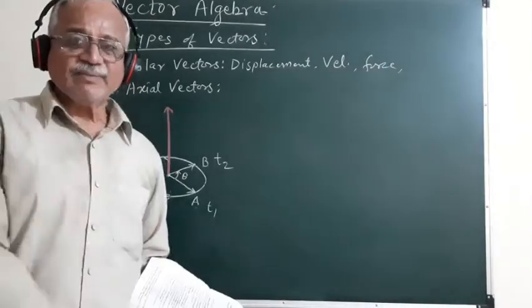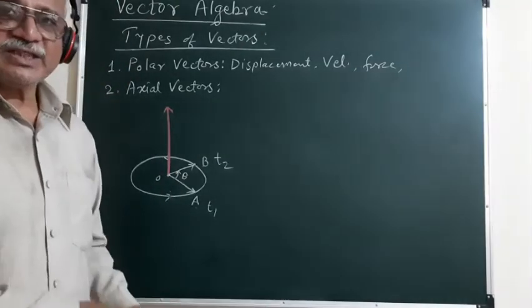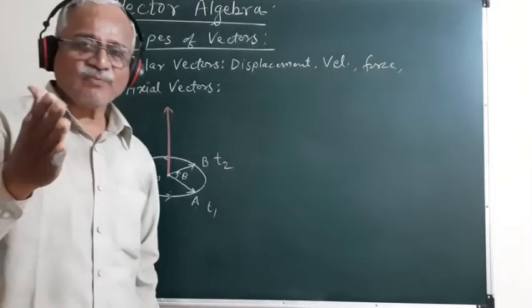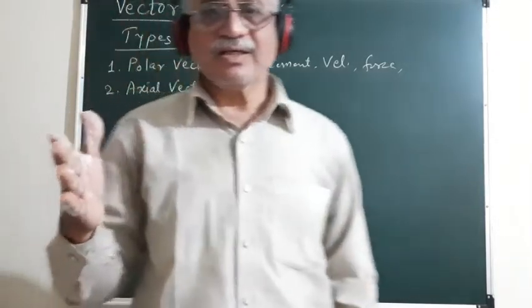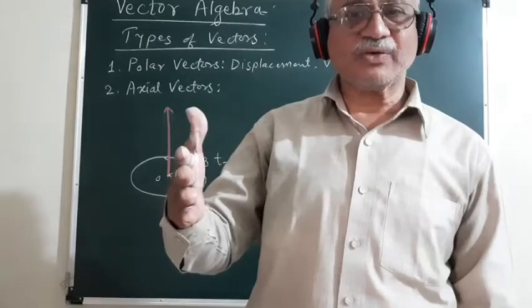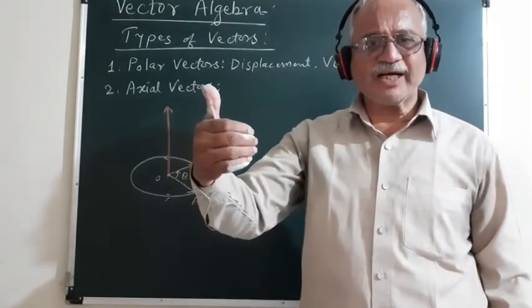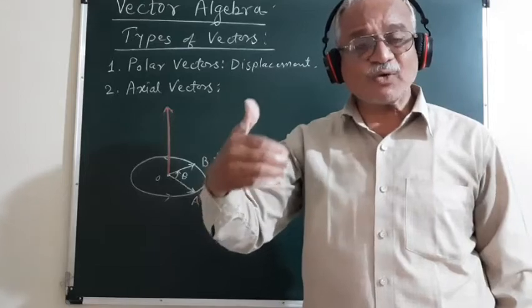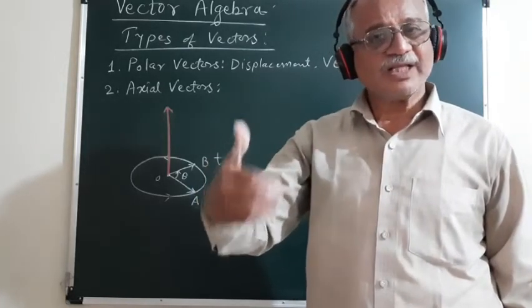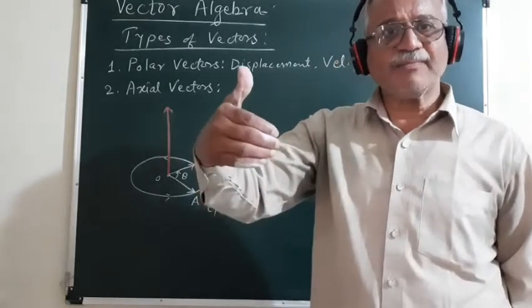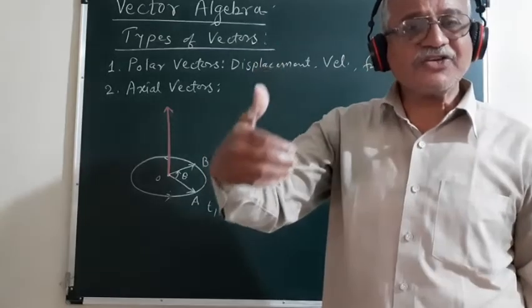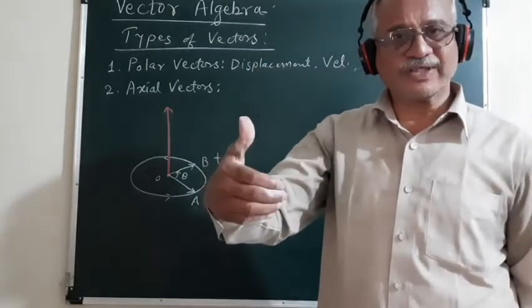What is the right hand thumb rule? As we know, we have these 4 fingers of the right hand and the thumb is stretched out. If we curl the 4 fingers of the right hand in the sense of rotation of the particle, then the stretched thumb represents the direction of that angular velocity.